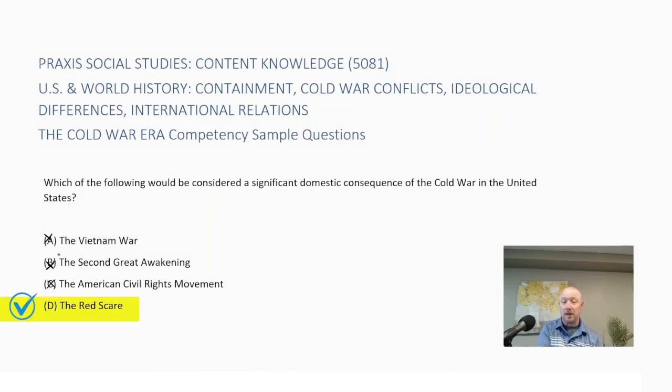And the best answer here is D, the Red Scare, red representing the Soviet Union and communism. And it was a time of fear and paranoia where an American politician, Joseph McCarthy, was trying to root out what he thought were communists within the U.S., and especially in industries like Hollywood. So the correct answer here is choice D.